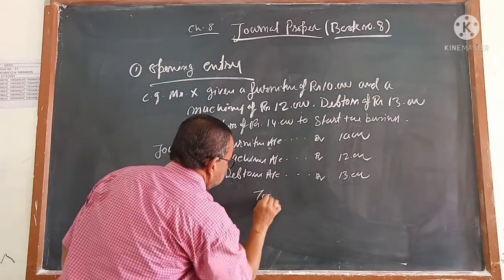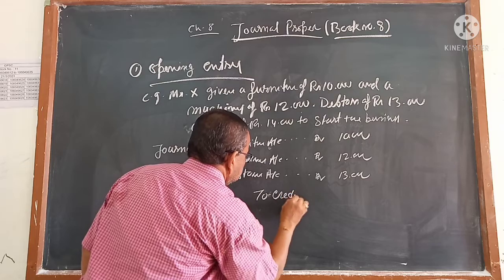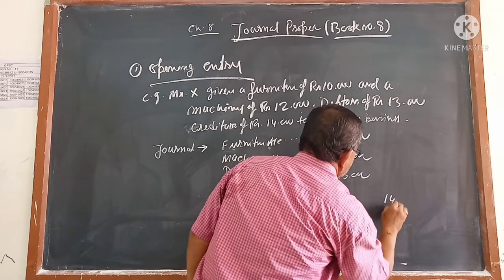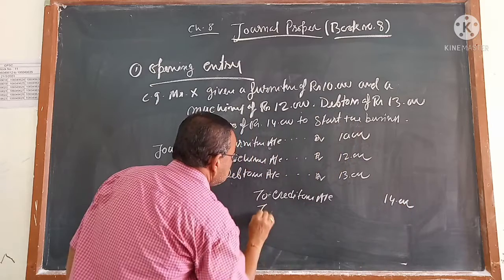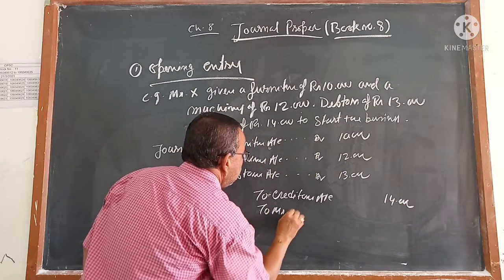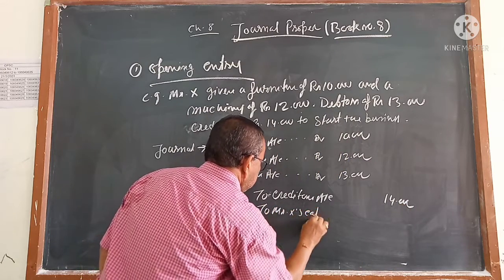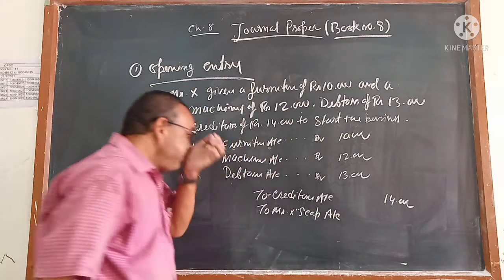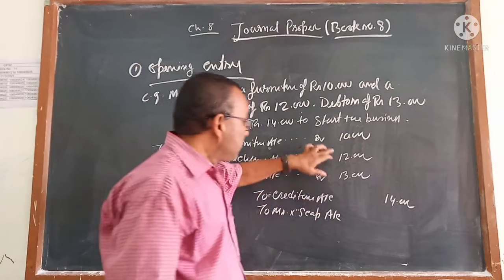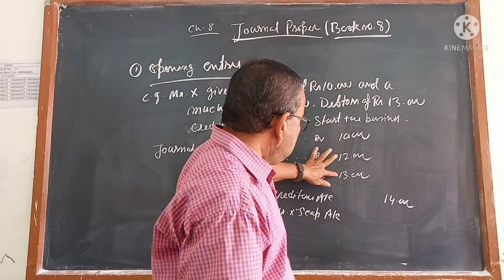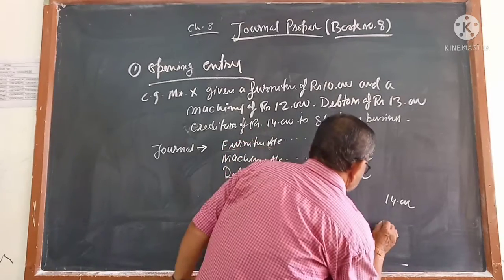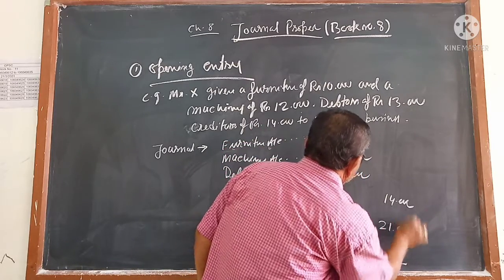And creditors 14,000 is credited, and this is called Mr. X capital account. How much balance will come? 11 plus 10, 21. I think 21 is coming.